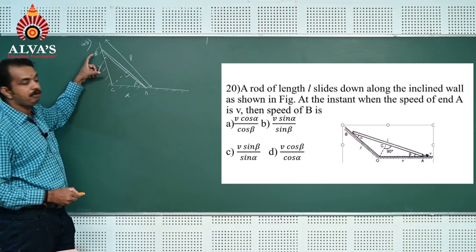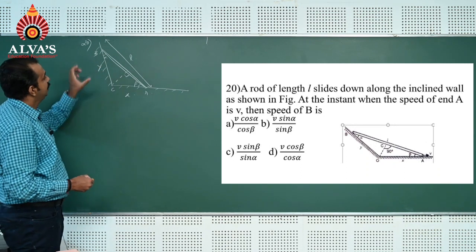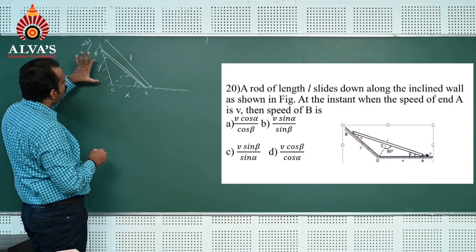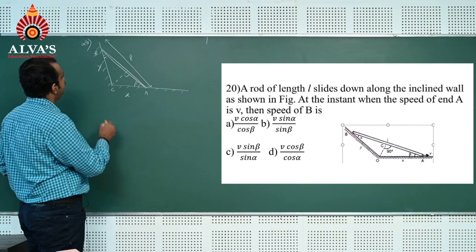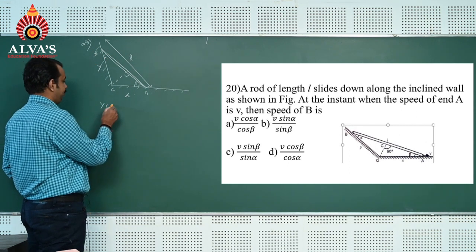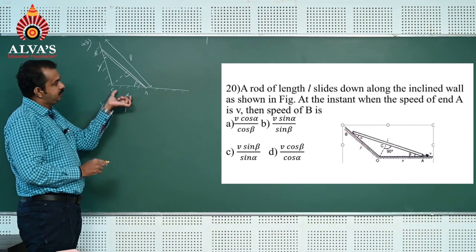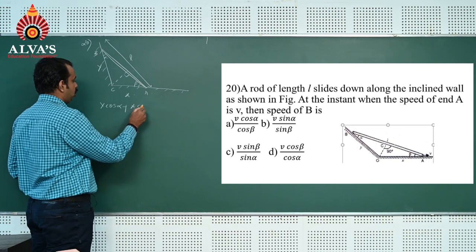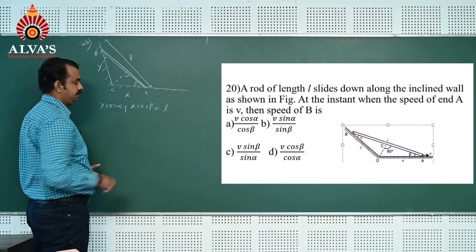To find the speed at end B, we can use the concept where the component of Y along this side is Y cos alpha, plus the component of X along this side, X cos beta, which is equal to length L.